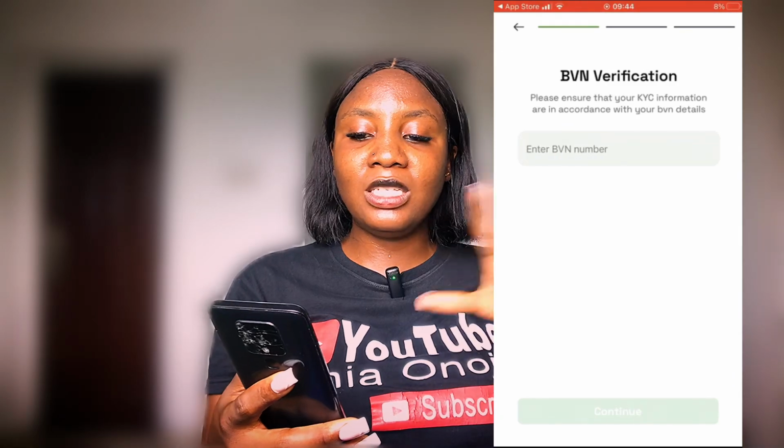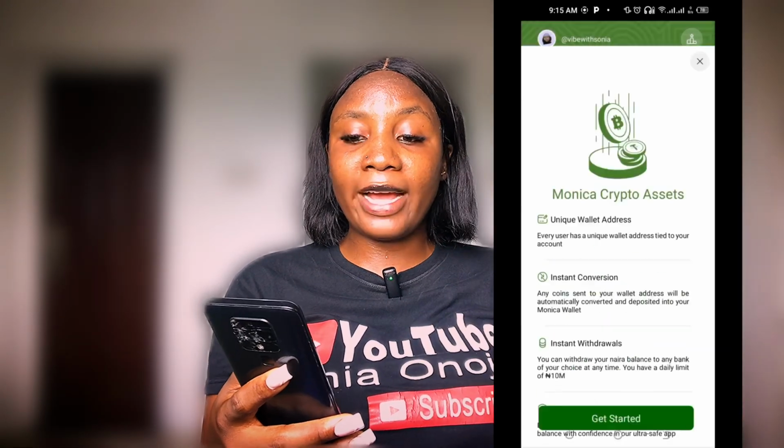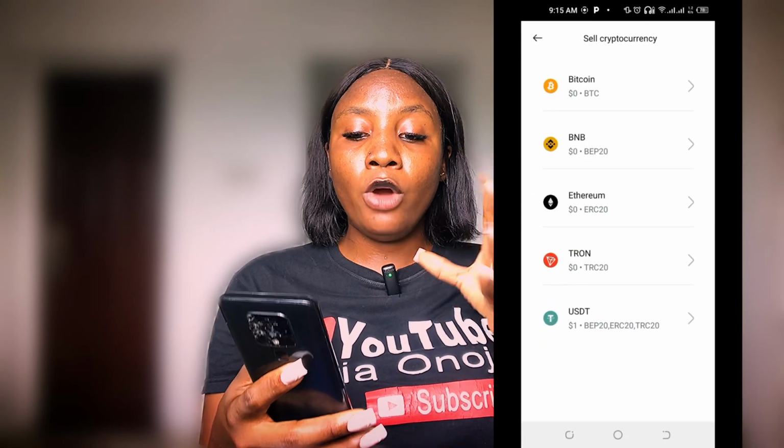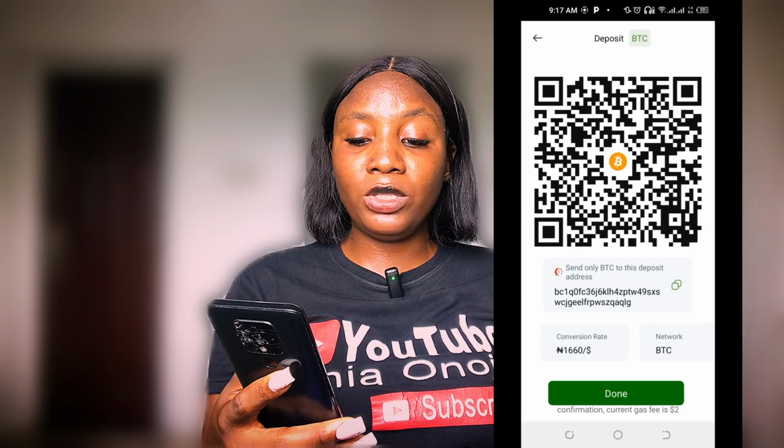So after completing it, this is how my interface looks like. So I will go ahead and copy my wallet so that I can withdraw from my Luno. So I'm just going to withdraw my Bitcoin. So this is me copying the wallet. You can see that the wallet is copied successfully.